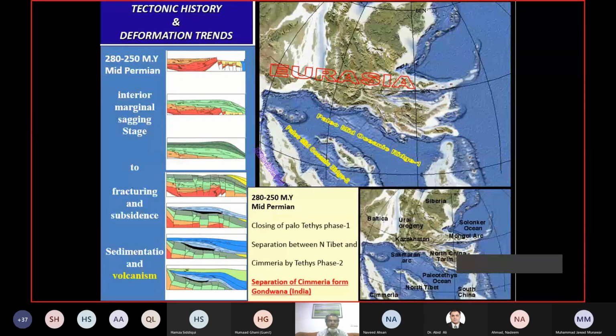They were formed at the time when North Tibet was separated from Sumeria, and Sumeria was separated from the India margin. Then volcanic activity occurred, and I have shown in black the possibility of volcanics spreading over the rifted blocks, which are horsts and grabens. That is the obvious outcome of this east rift which takes place in any part of the world.